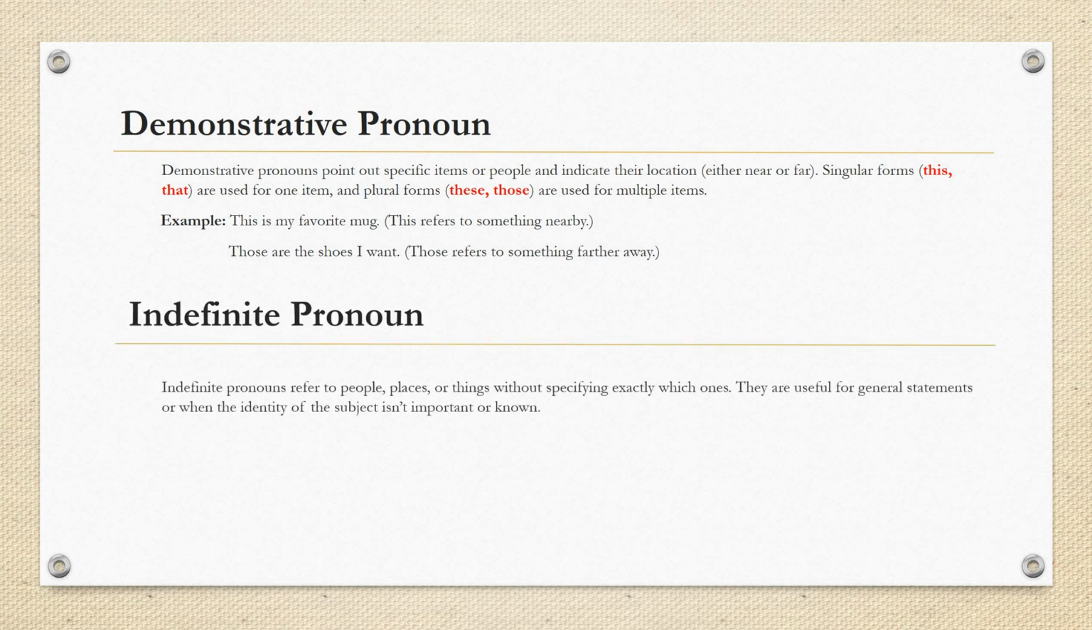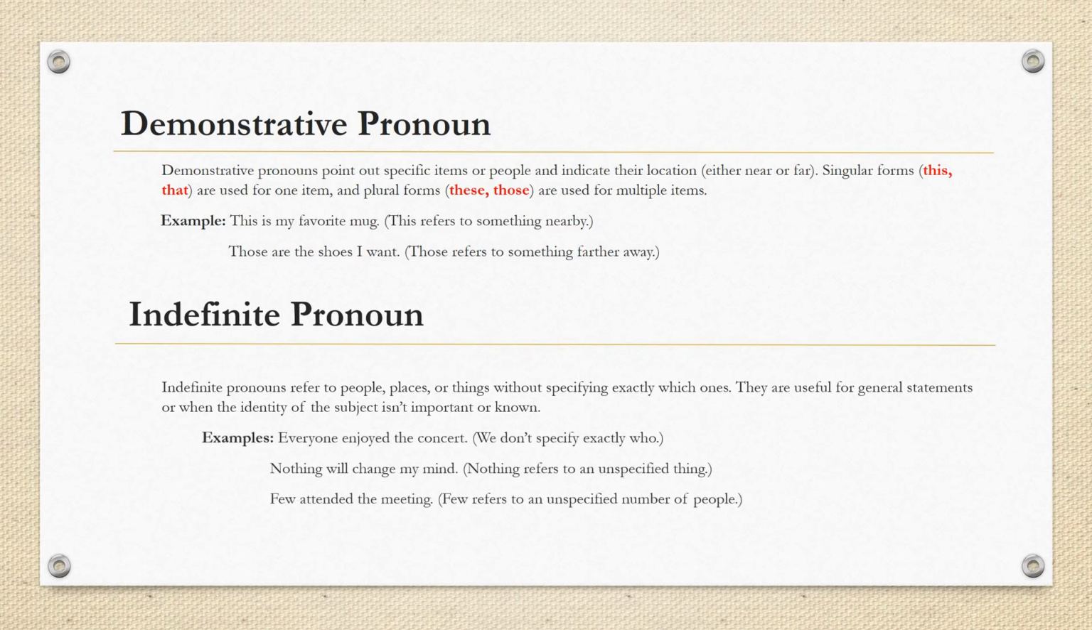Indefinite pronouns. Indefinite pronouns refer to people, places, or things without specifying exactly which one. They are useful for general statements or when the identity of the subject isn't important or known. Example, everyone enjoyed the concert. We don't specify exactly who. Nothing will change my mind. Nothing refers to an unspecific thing. Few attended the meeting. Few refers to an unspecific number of people.